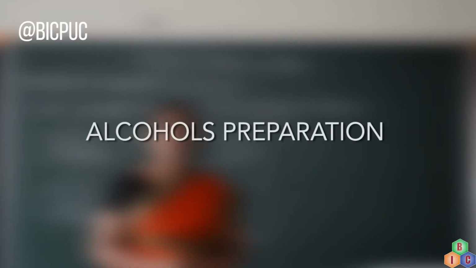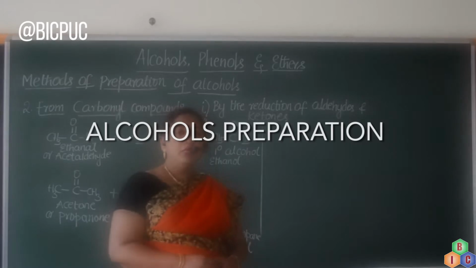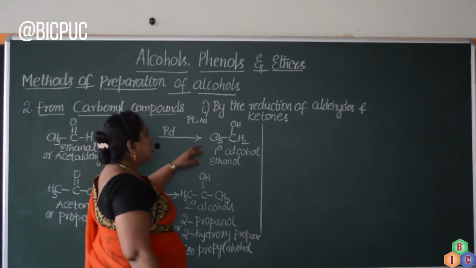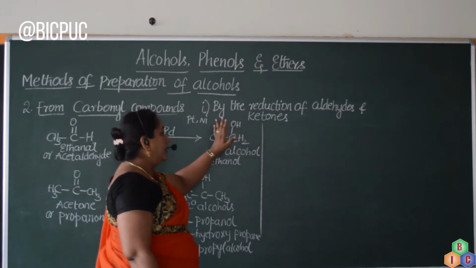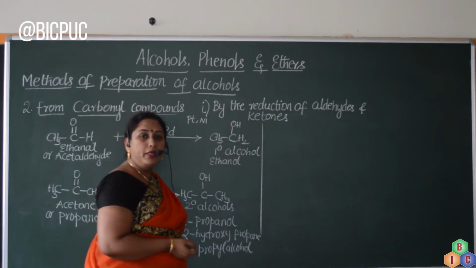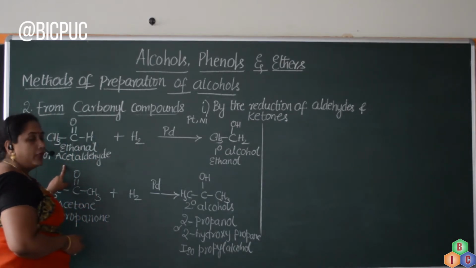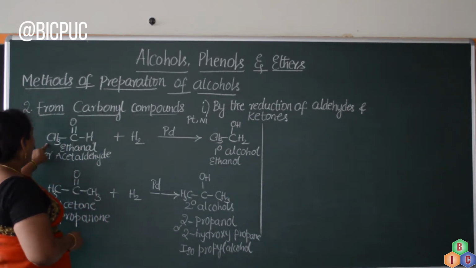In this video lesson, let us understand the method of preparation of alcohol from the carbonyl compounds. Now, by the reduction of aldehydes and ketones, we will be able to obtain the alcohols. Now, let me just explain this with an example.